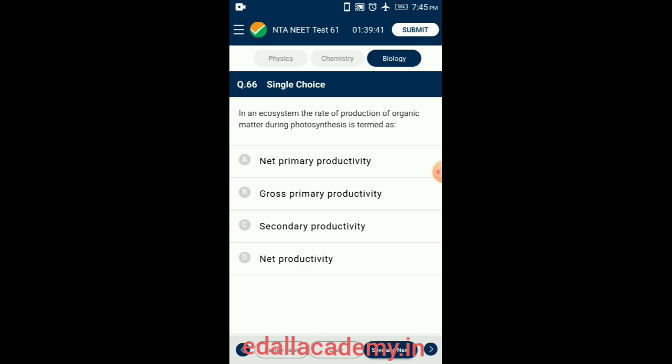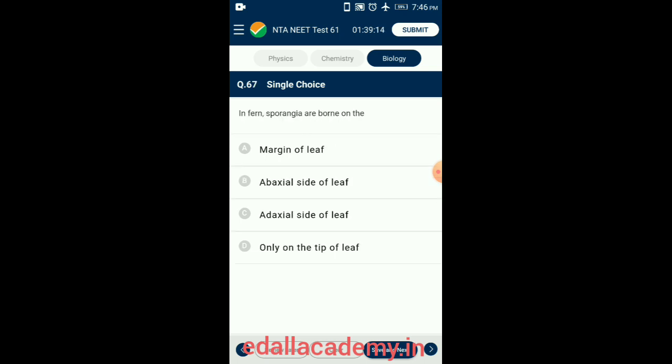Question number 66. In an ecosystem, the rate of production of organic matter during photosynthesis is termed gross primary productivity. It is the amount of organic matter produced at a given length of time during photosynthesis. So the answer for this question is option B, gross primary productivity. Question number 67. In fern, sporangia develop in groups called sori, on the undersurface of the leaves and leaflets, laterally or marginally. So the answer is option A, margin of leaf.